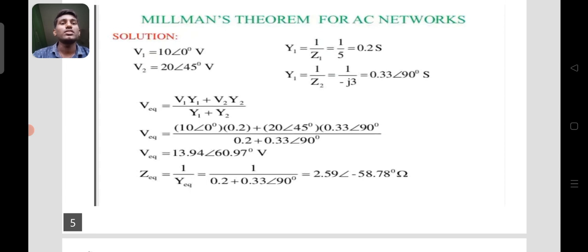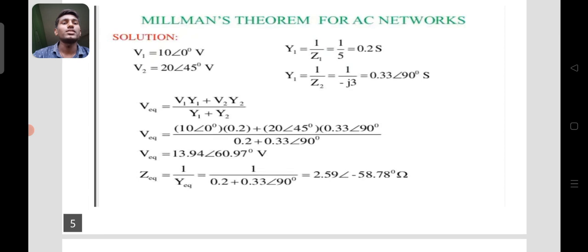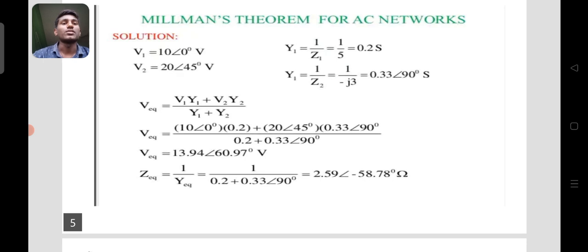So coming to the equivalent voltage, from the formula, V1 Y1 plus V2 Y2 by Y1 plus Y2. Substituting the above values, we get 10 angle 0 degrees into 0.2 plus 20 angle 45 degrees into 0.33 angle 90 degrees, divided by 0.2 plus 0.33 angle 90 degrees. Here these values are converted to rectangular form.